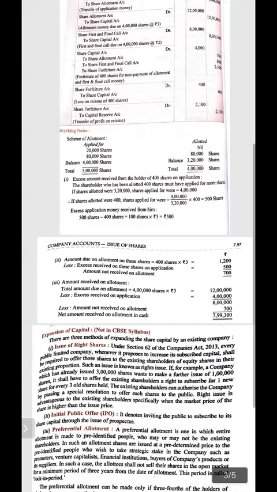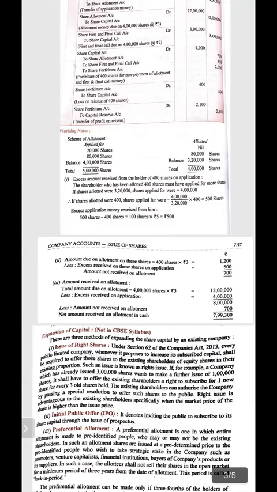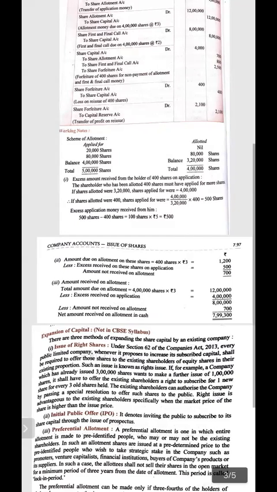Let's come to the final calculation of the amount received on allotment in working note number 3. The total amount due on allotment, that is 4 lakh into 3, 12 lakh rupees in all, less excess amount received on application. How is it to be calculated? See, 5 lakh minus 4 lakh, that will be 5 lakh minus 20,000.